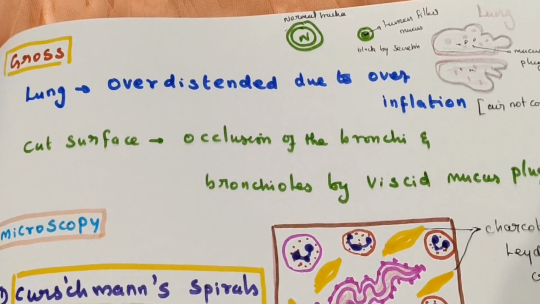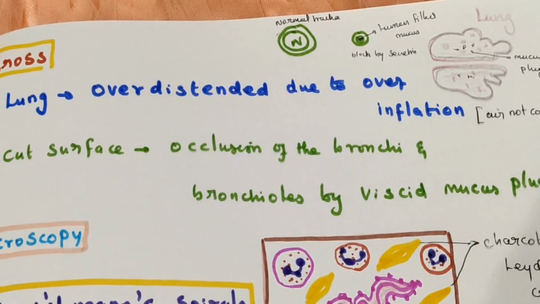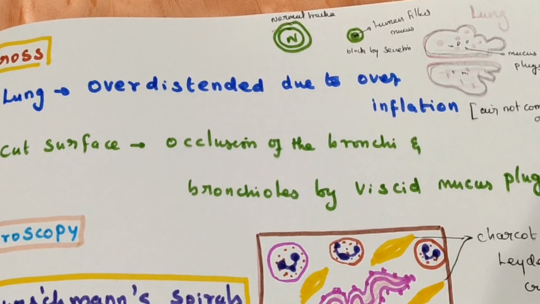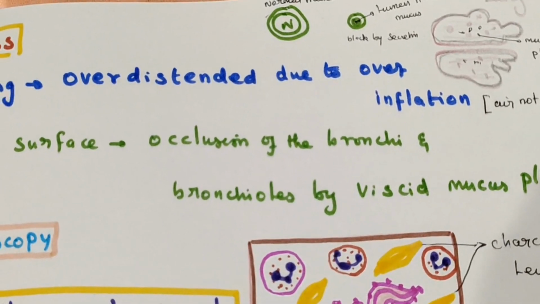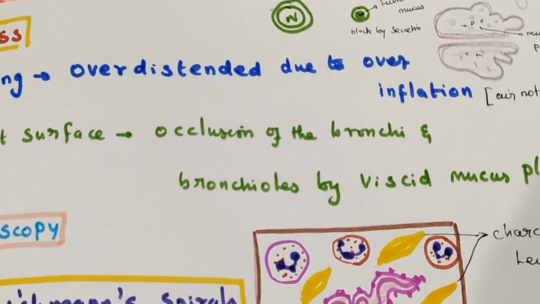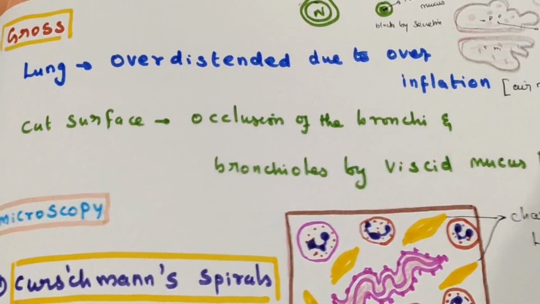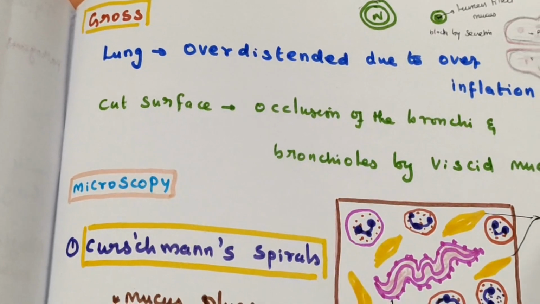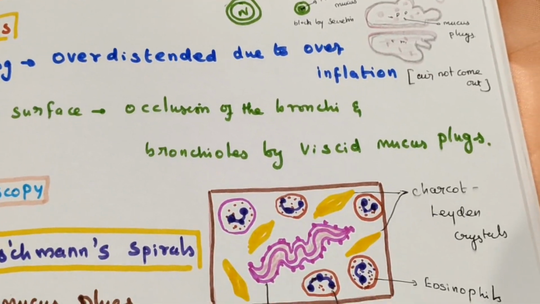This one is the healthy individual, this one is the patient. It undergoes constriction, so the lumen is filled with mucus. Although the trachea is very narrow because of the constriction, whatever lumen remains even after narrowing is also blocked by that secretion.